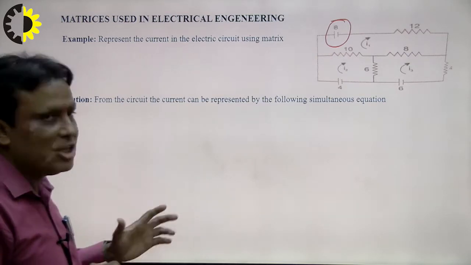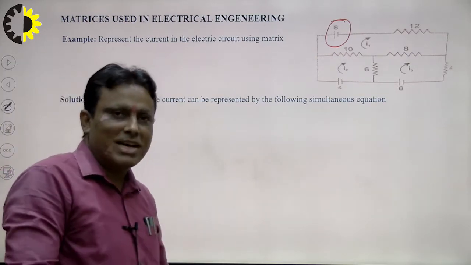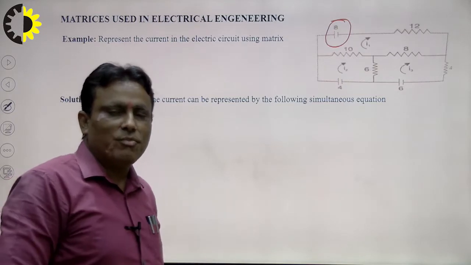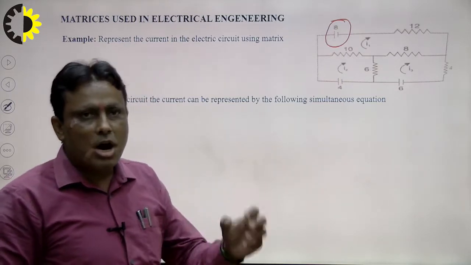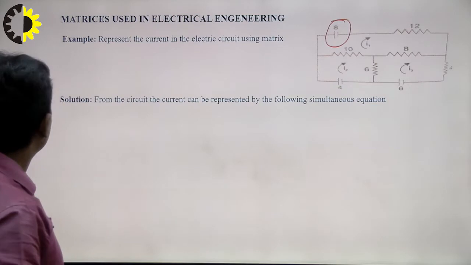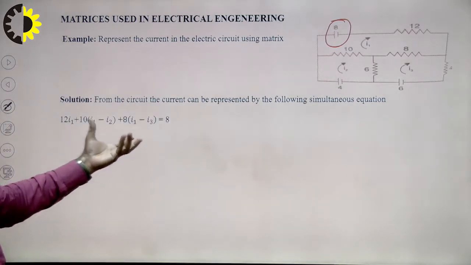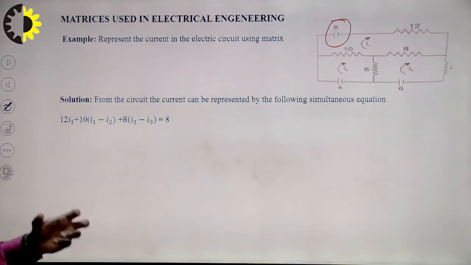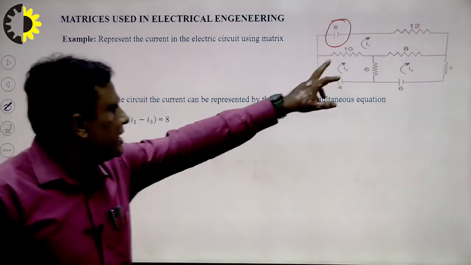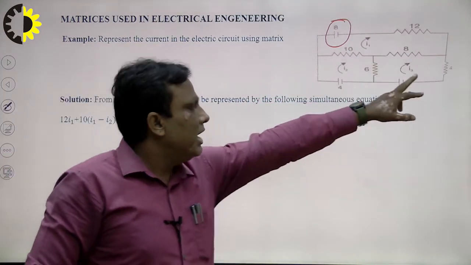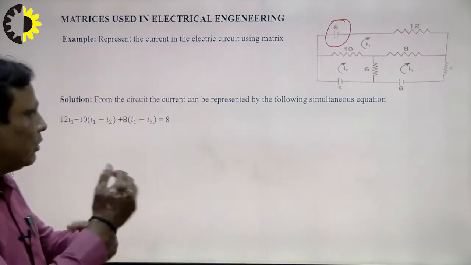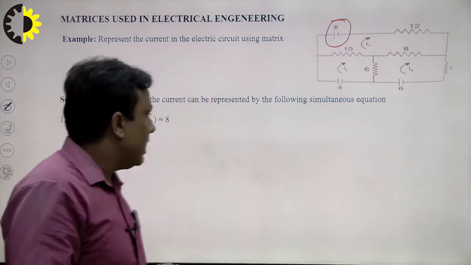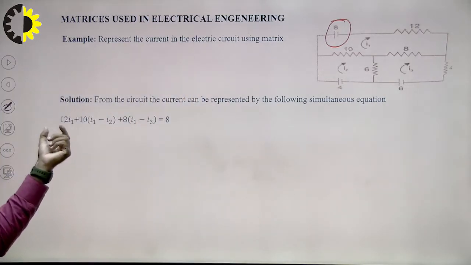By using Kirchhoff's law. A student studying in 12th level physics knows what Kirchhoff's law is. The total current input is equal to output, right? So what is the role of this? First we consider the 8-volt battery, right? The 8-volt battery contains 3 types of current. First is I1, second is I2, and third is I3. In the 12 ohm resistance there is only one current, that is I1. So I write here 12 into I1.